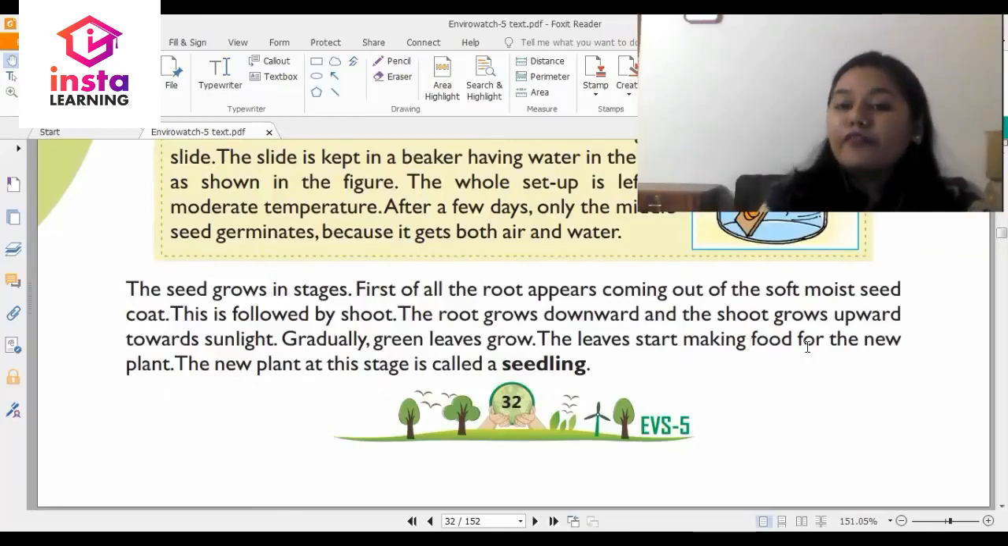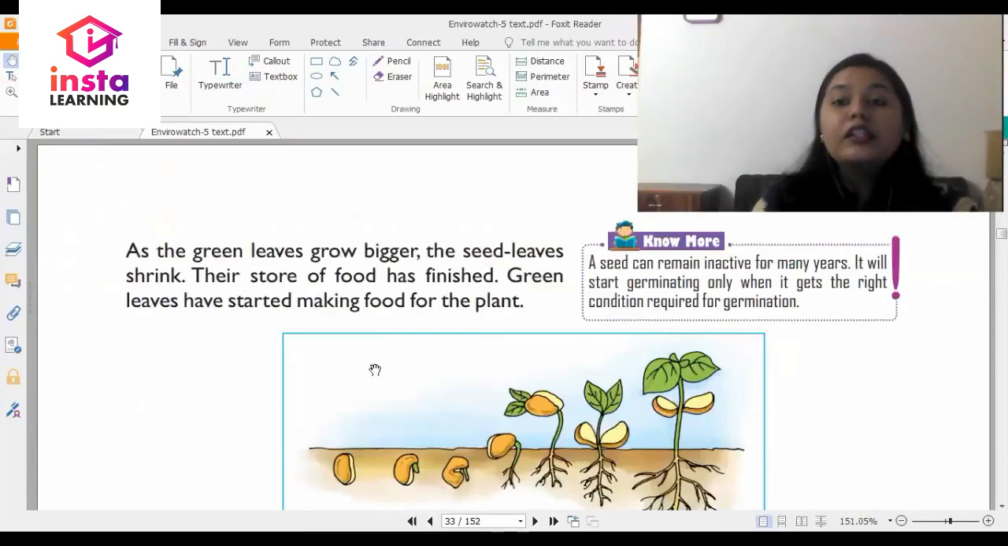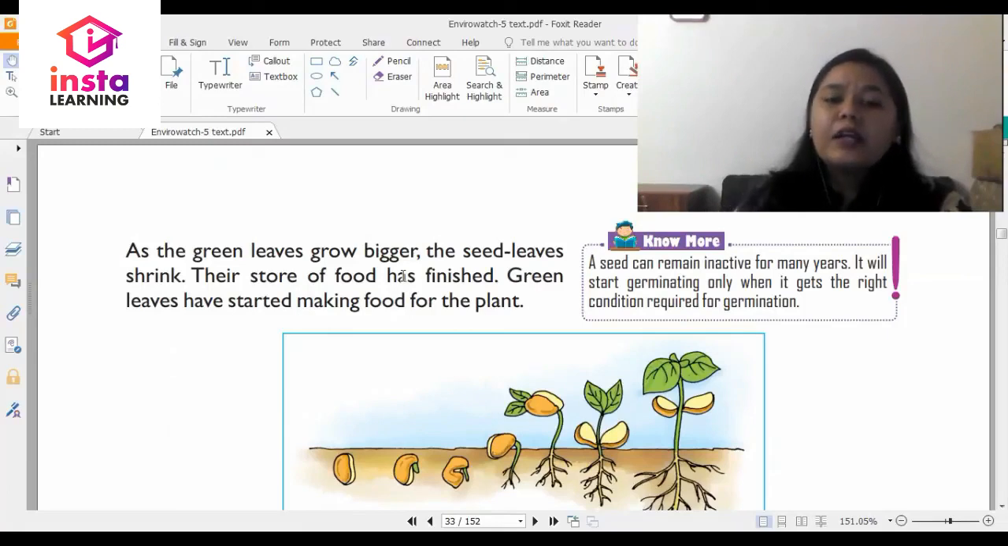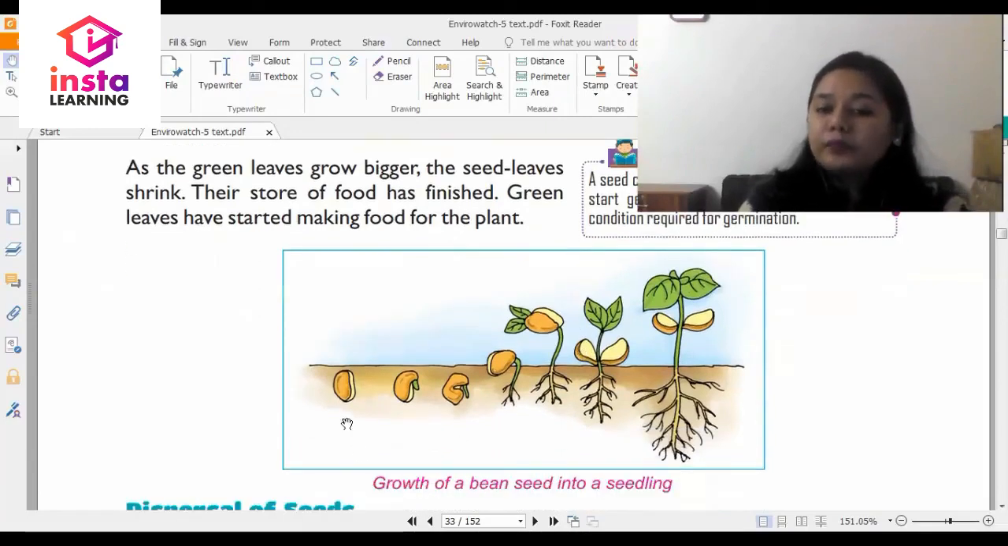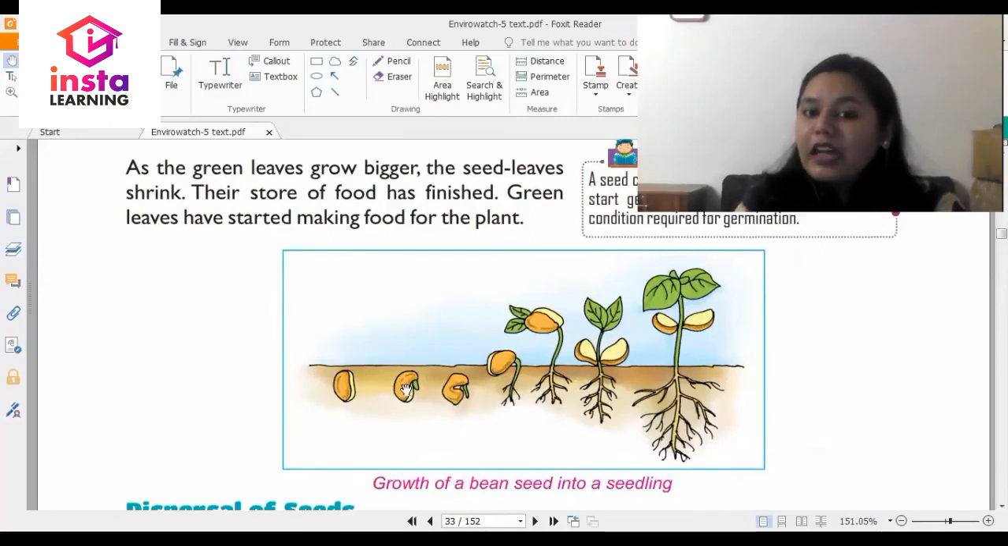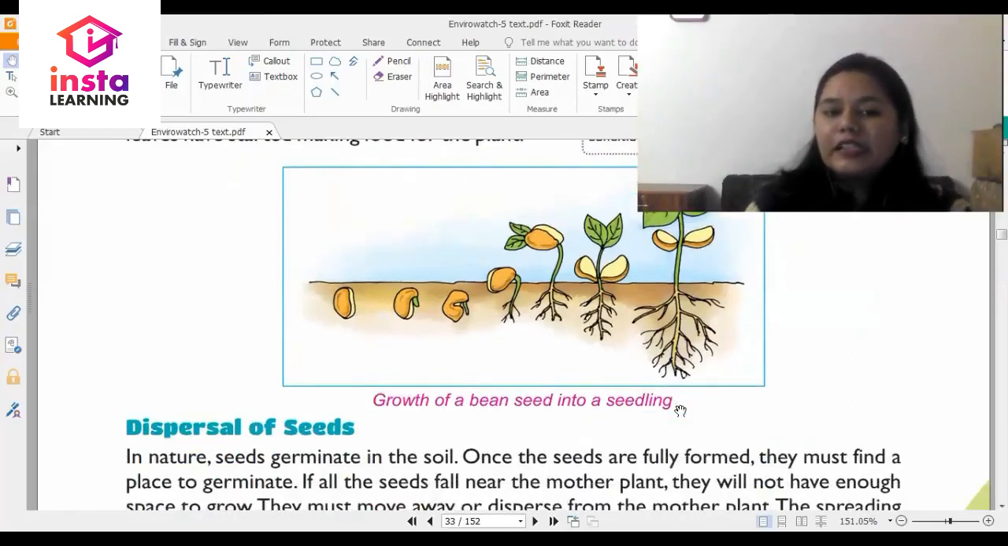The leaves start making food for the new plant, and the new plant at this stage is called a seedling. As the green leaves grow bigger, the seed leaves shrink. Their store of food has finished. Green leaves have started making food for the plant. So now you can see how this bean seed has grown into a seedling. See, this is a seed. Now the baby plant is coming out, and now the roots are there. This is the shoot. Now you see the leaves start coming out, and this is the complete seedling.